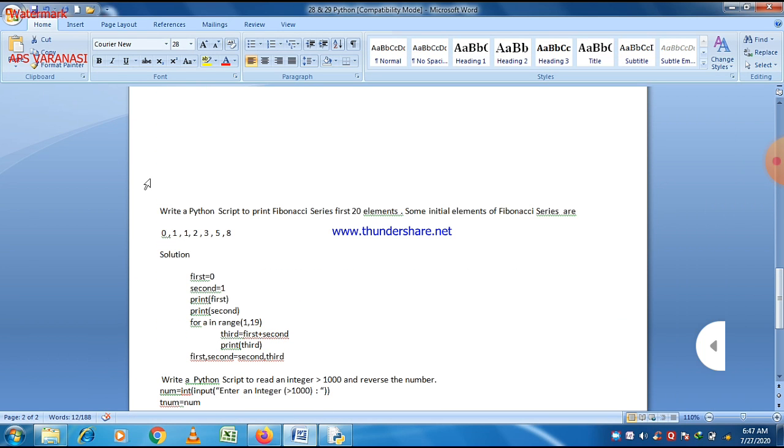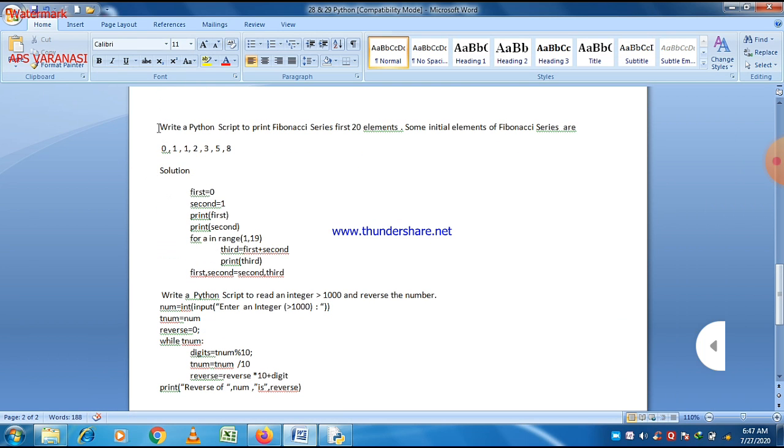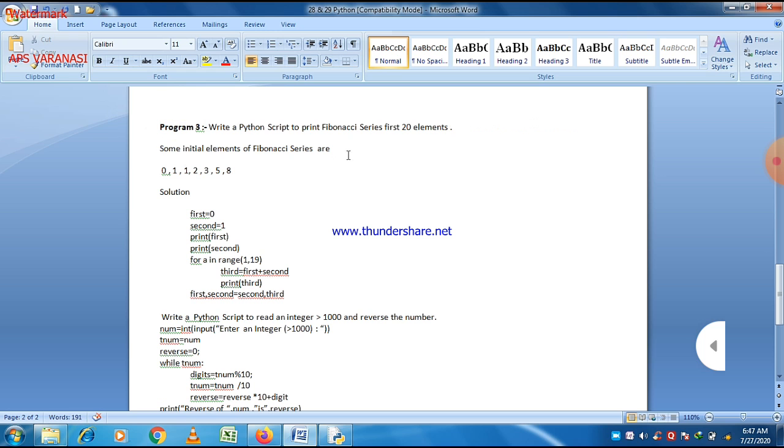Now this is our third program, and this program is related to the Fibonacci series. Here we print the first 20 elements of the Fibonacci series. We want to print just the first 20 numbers of the Fibonacci series. So what is the Fibonacci series? Actually, the Fibonacci series is a series in which a term is the sum of its two previous terms.